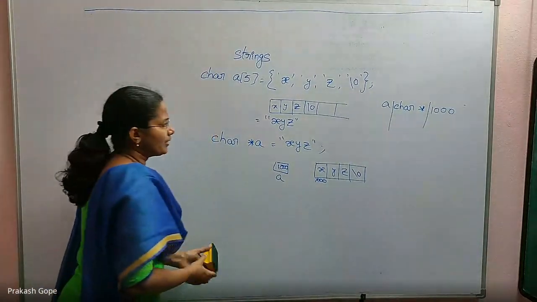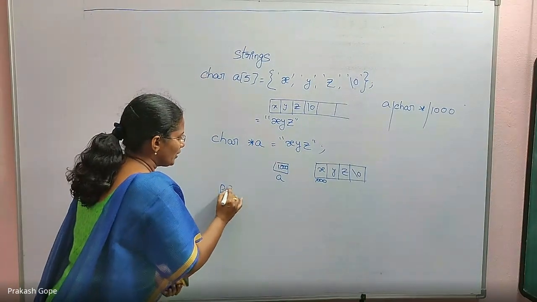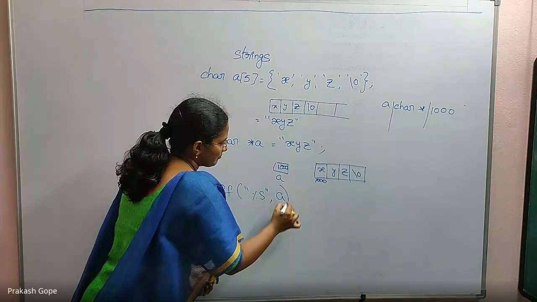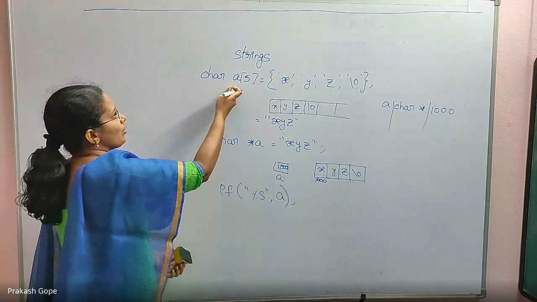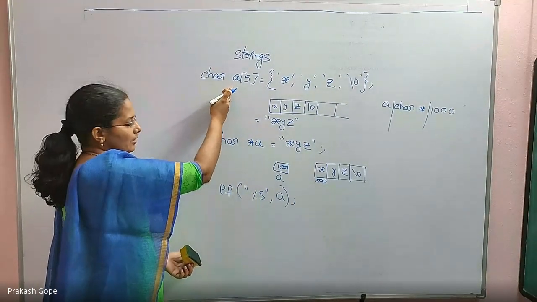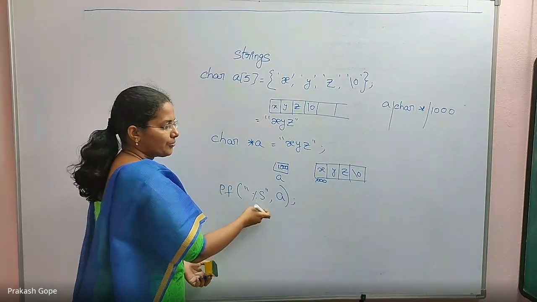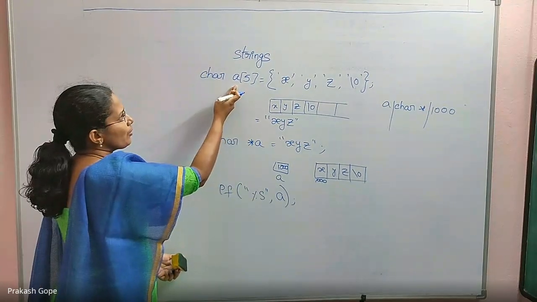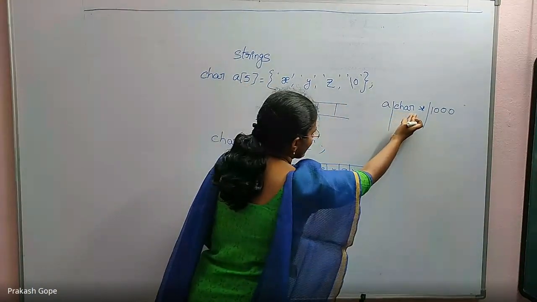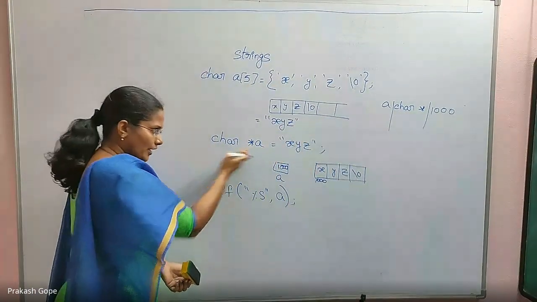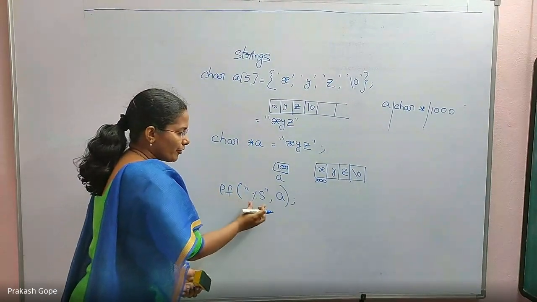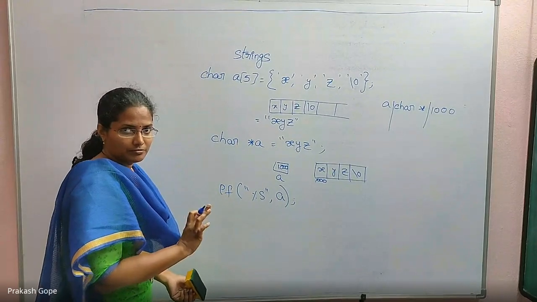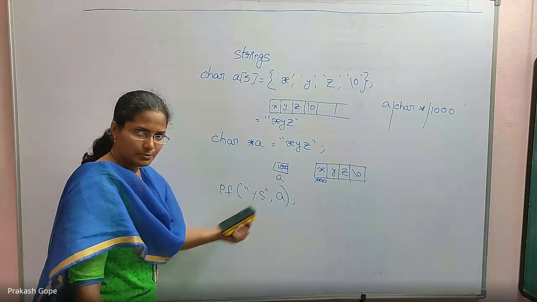If we have to print a string, we write printf percentage S A. Even if you follow the character array method, this is what we write, printf percentage S A. But what is A? What are we passing? Even if you follow this method, A is nothing but a char star. So when you want to print a string, printf is expecting char star. Please understand that. It is expecting char star.